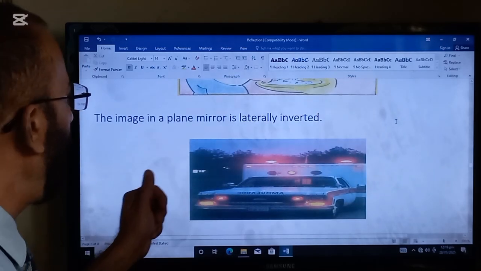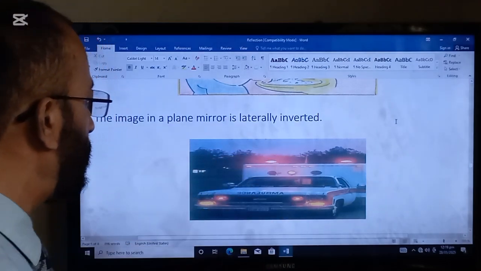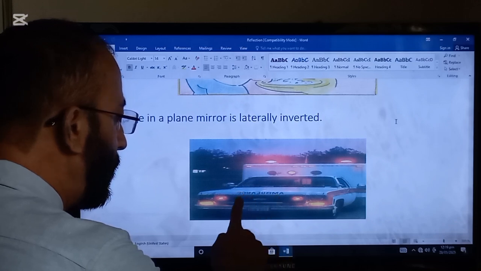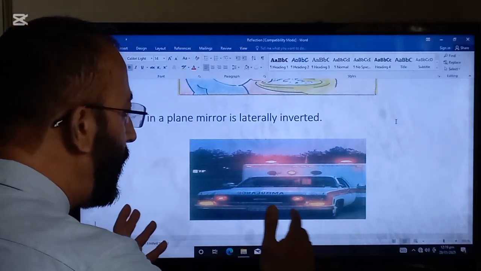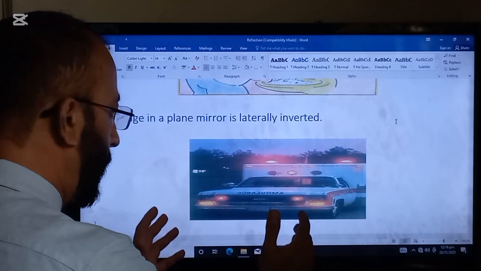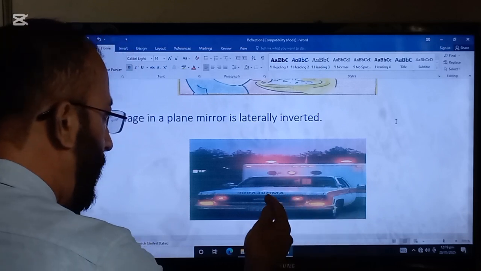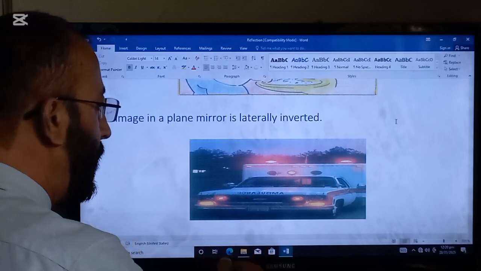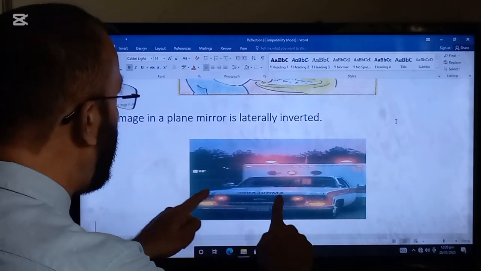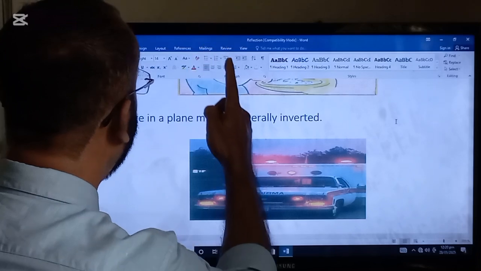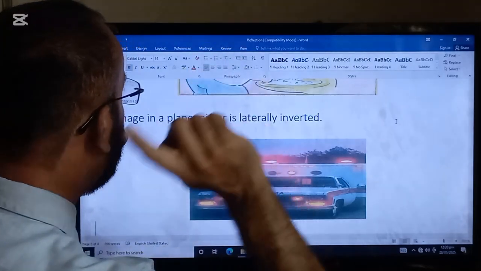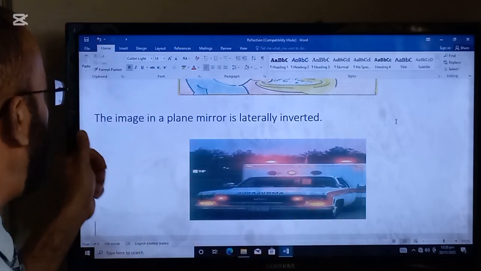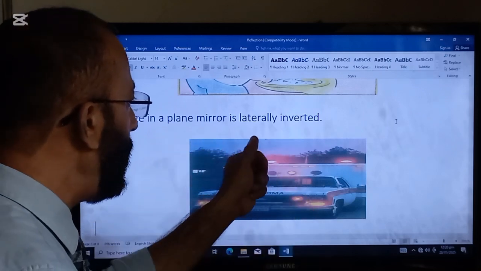The image in a plane mirror is laterally inverted. As you can see, the word ambulance is written in a totally opposite direction. A is from here, then M, then B, then U, then L, then A, then N, then C, then E. But when you see the word ambulance in the front mirror of your car, you can see the word in the correct direction, in the right direction. So the image in a plane mirror is laterally inverted.